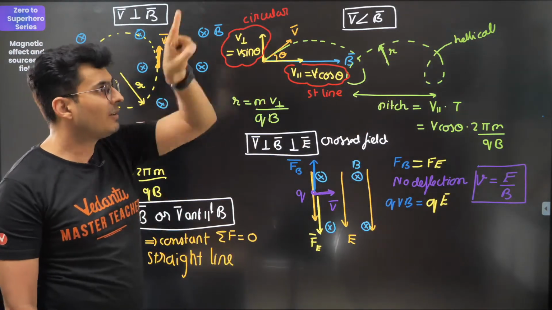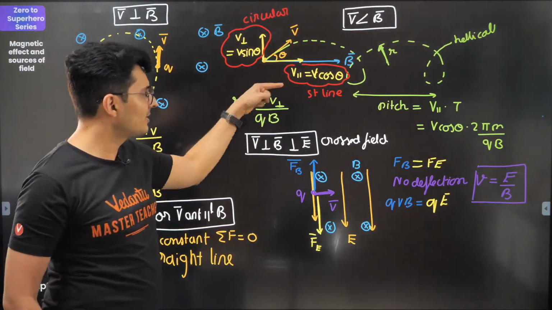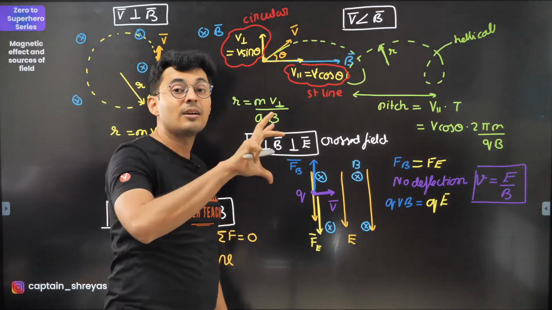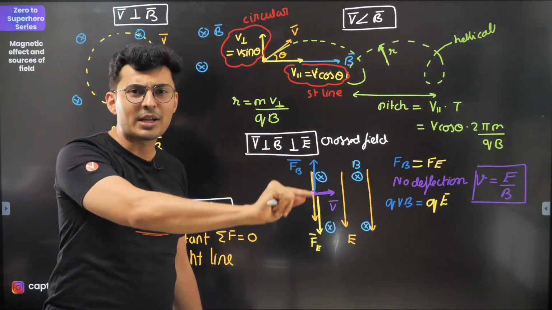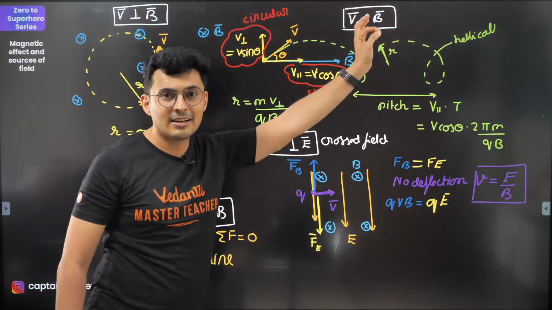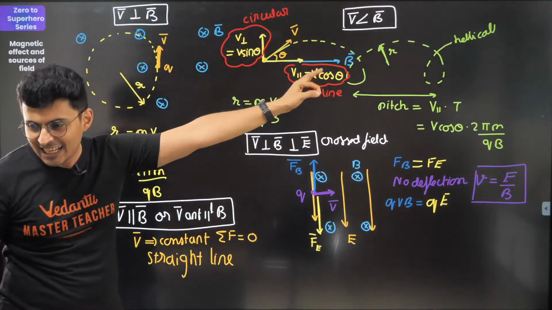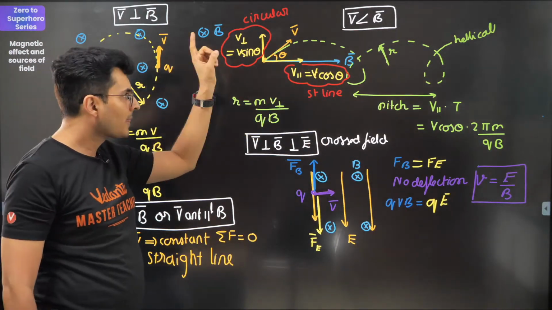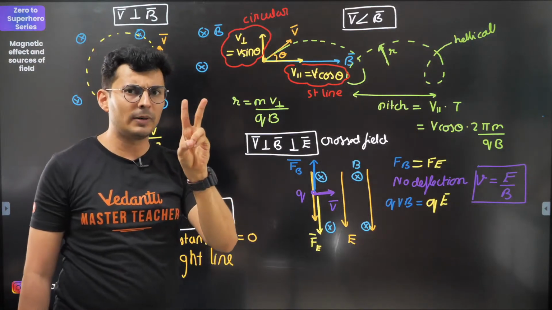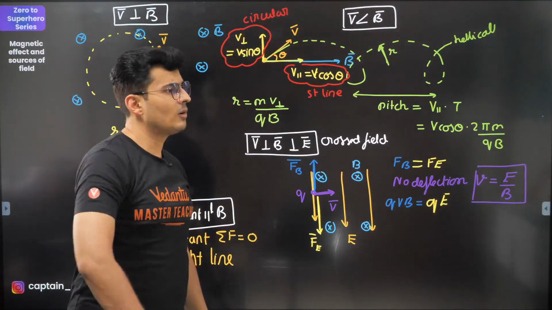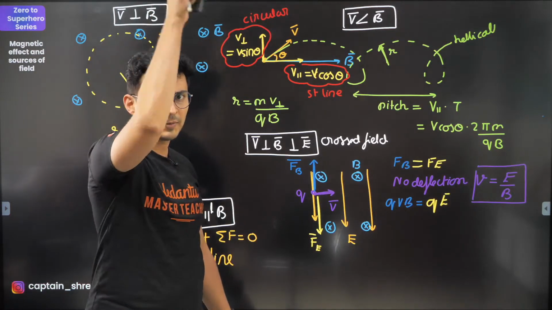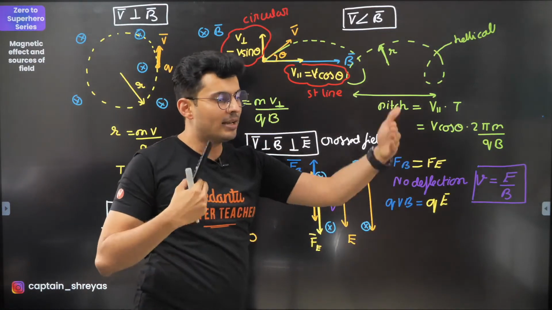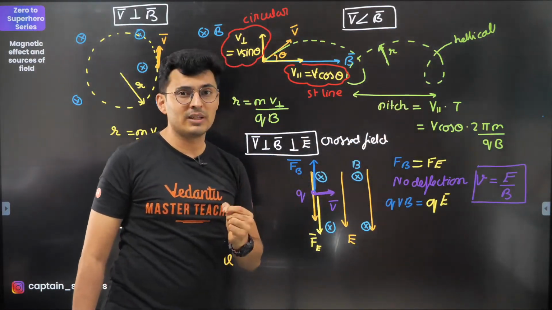Because of this, it goes in a circle, and because of this, it goes in a straight line. The combination of these two will make it go in a circle progressing forward that looks like a spring motion, which is called a helical motion. Helix. I hope this is clear. Understood, guys? Very important. Now, when you talk about a helix, there are two properties of a helix. One is the radius of that helix, which is also the radius of the circular path. The second is how far these circles are from each other, one after the other. That's called the pitch of the helix.